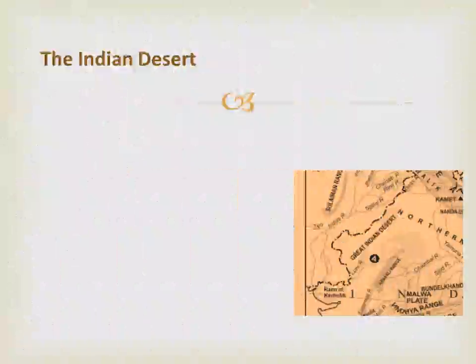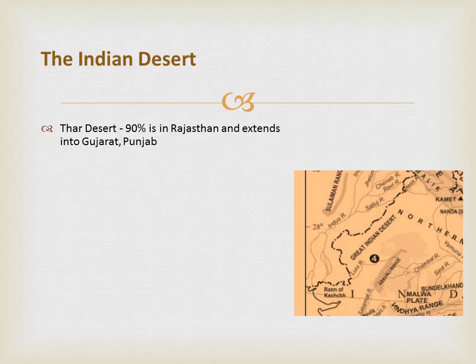We shall see about the Indian desert. The Thar Desert, also known as the Great Indian Desert, is a large arid region in the northwestern part of the Indian subcontinent that forms a natural boundary between India and Pakistan. It is the world's 17th largest desert and the world's 9th largest subtropical desert.